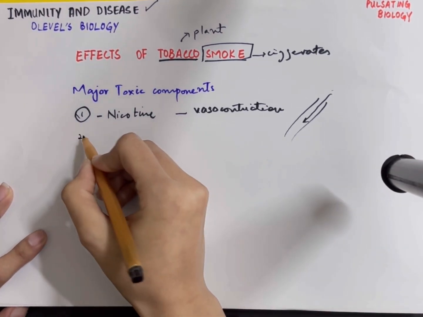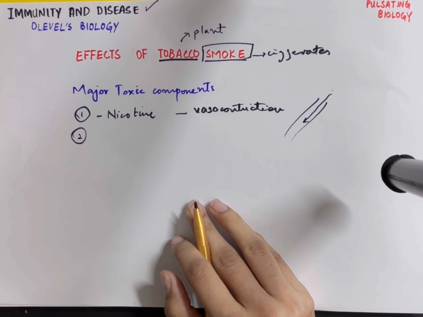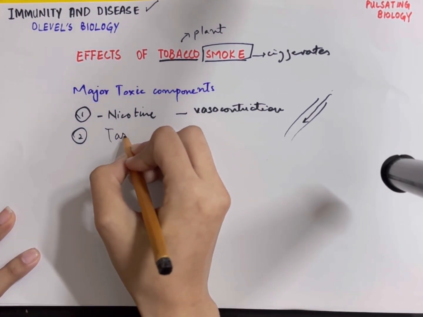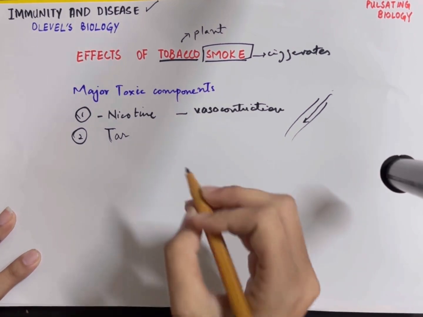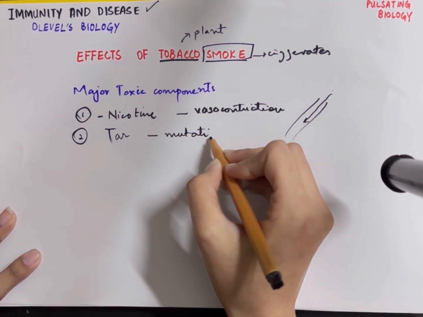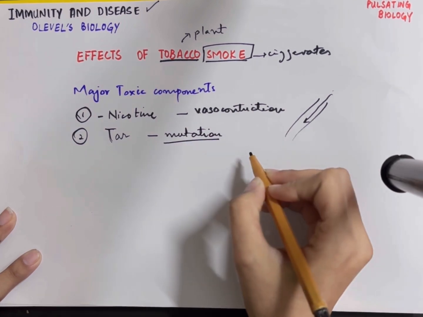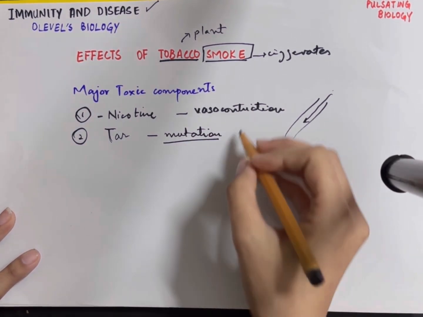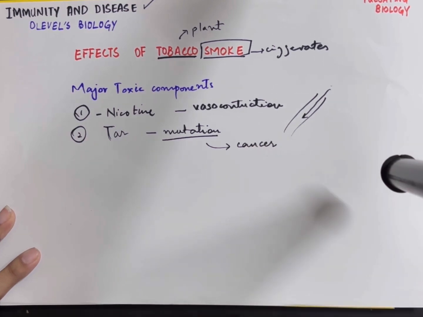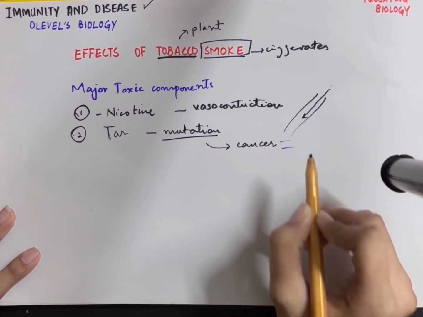Secondly, the second major toxic component that we have is tar. Tar is as harmful as nicotine, and it is involved in mutation, that is, changes involving the genes. You might know that mutation majorly causes cancer. Now, cancers are of almost two forms. It can be benign or it can be malignant.